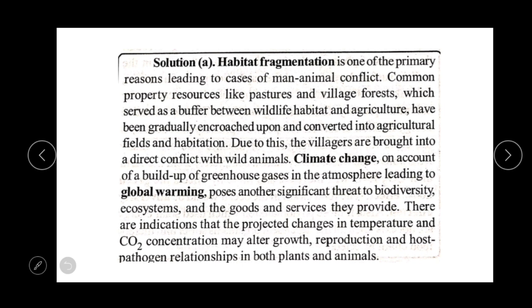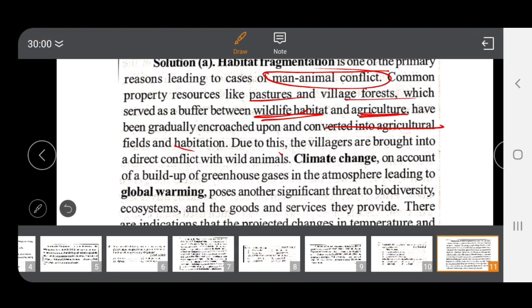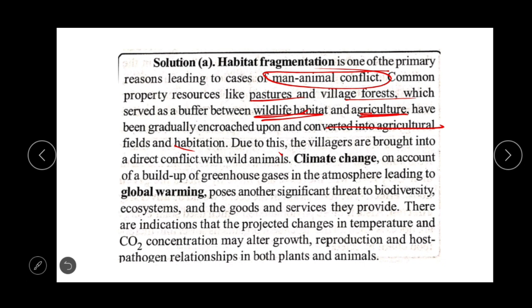So habitat fragmentation is one of the primary reasons leading to animal conflict. Common property resources like pastures and village forests, which serve as a buffer between wildlife habitat and agriculture, have been gradually encroached upon and converted into agricultural fields and habitation. Due to this, the villages are brought into direct conflict with wild animals.